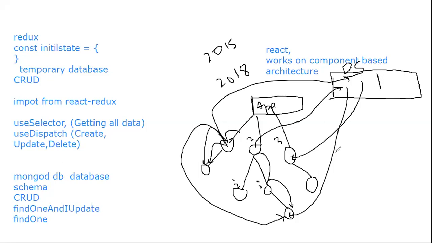Whenever any component needs data, it will not ask from another component, and it will not ask from its parent or its sibling component. It will just fetch from this centralized data store.